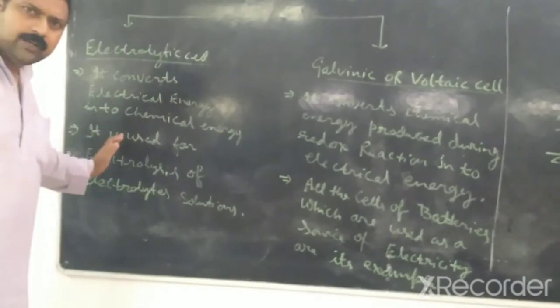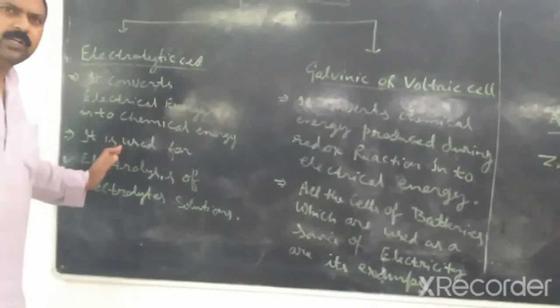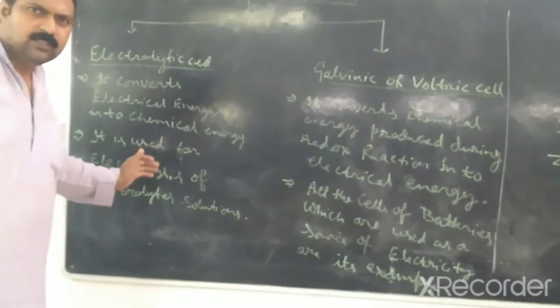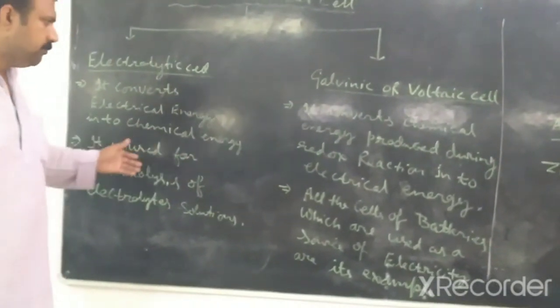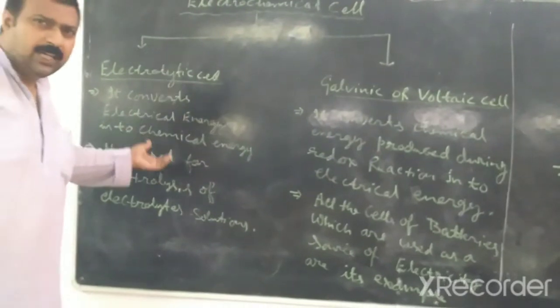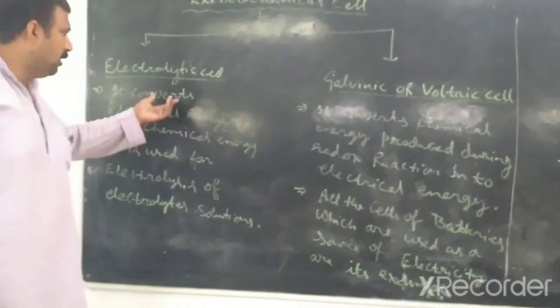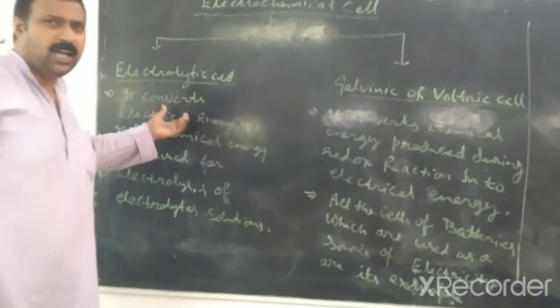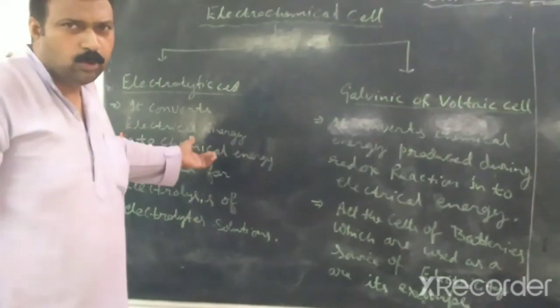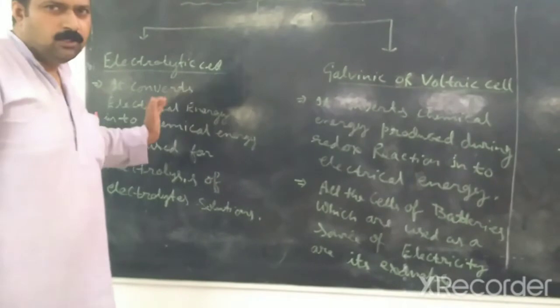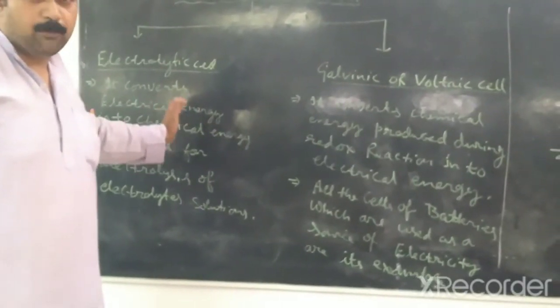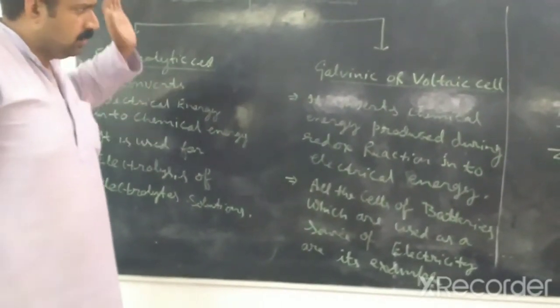Or we pass electricity in the molten state of salts like NaCl, AgNO3, and after passing the electricity, the electrolysis process takes place. It means the ionic compounds break into ions, and these ions pass towards the oppositely charged electrodes.